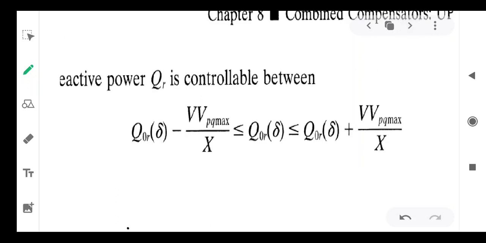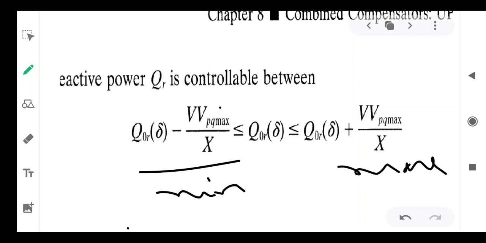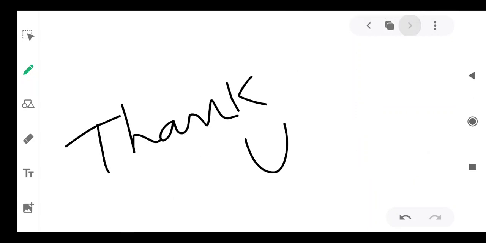Similarly, Q can also be controlled based on VPQ maximum. Q naught minus VPQ maximum by X is the minimum value and this is the maximum value. Between the minimum and maximum, Q naught must be controlled. Therefore the reactive power injection can also be controlled by changing the VPQ value.